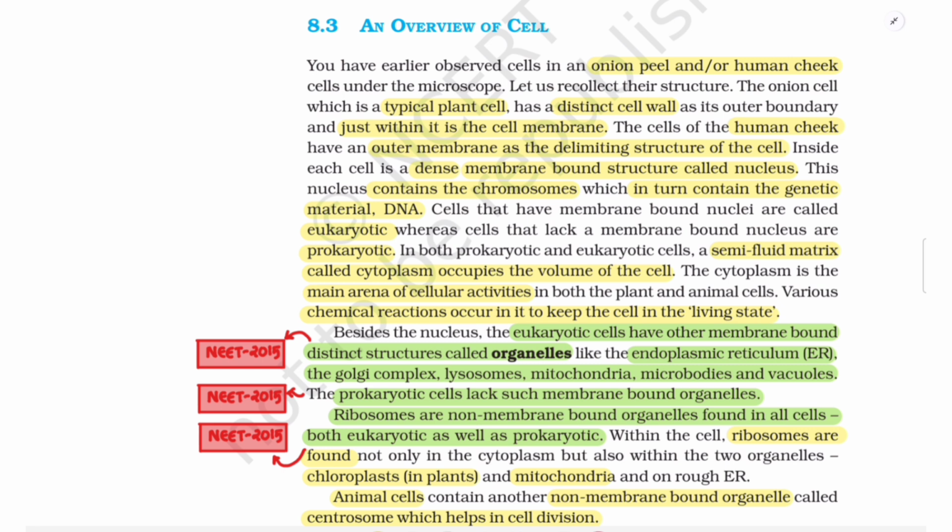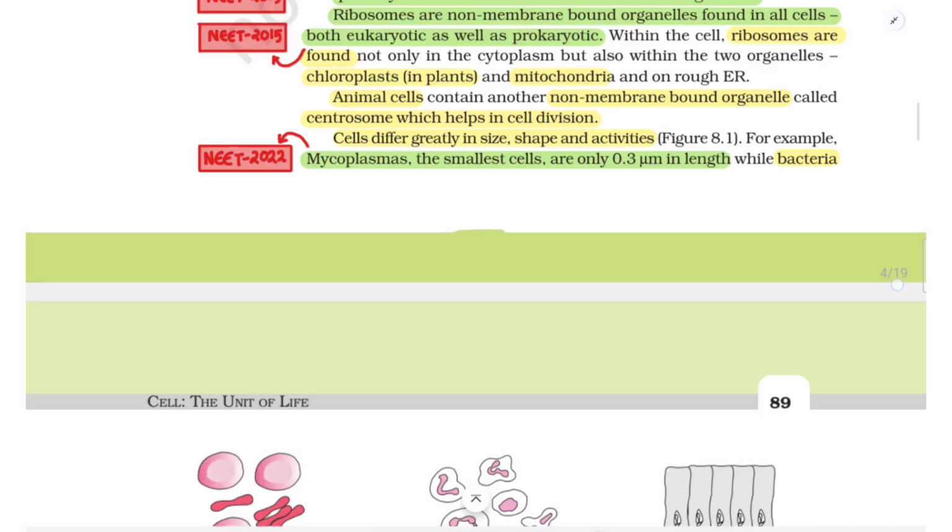Besides the nucleus, the eukaryotic cells have other membrane-bound distinct structures called organelles, like the endoplasmic reticulum (ER), the Golgi complex, lysosomes, mitochondria, microbodies and vacuoles. The prokaryotic cells lack such membrane-bound organelles.